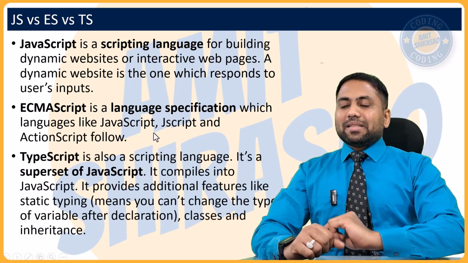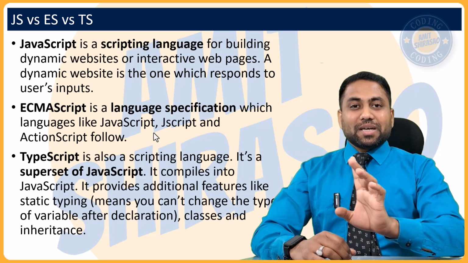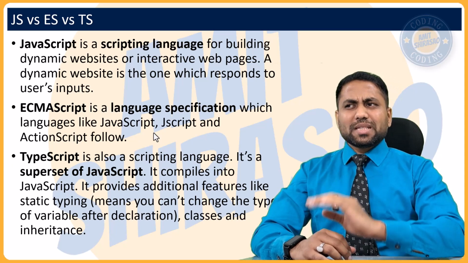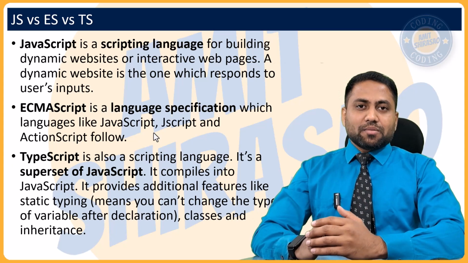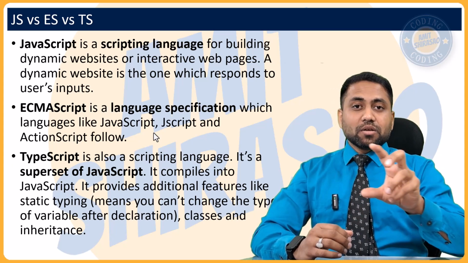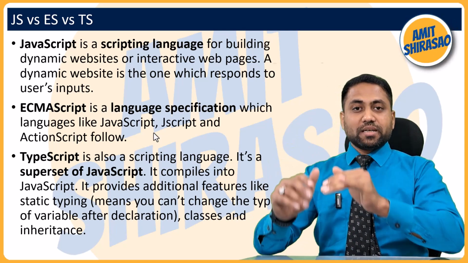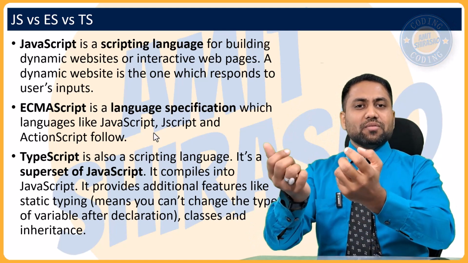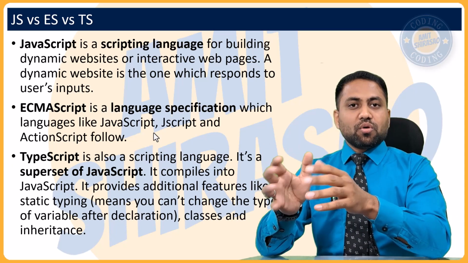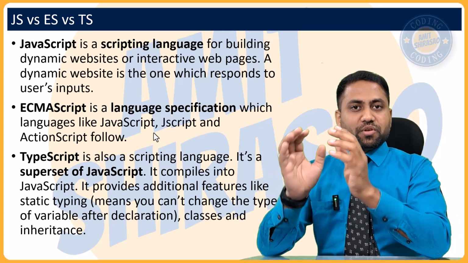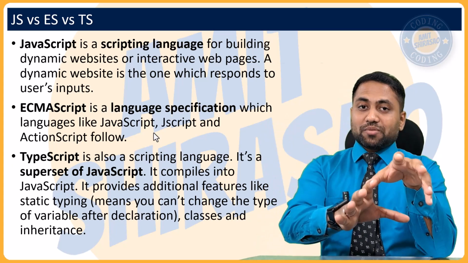Okay. Then what is TypeScript? Now TypeScript is also a language created by Microsoft. So this language is also a scripting language, but this is called a superset of JavaScript, because this language compiles to JavaScript. Now I told you what is compilation. Compilation means you first understand the entire code, convert it into byte code or machine level code, and then you feed it to the machine. So you know all the code before you start the execution. That is called compiled. So TypeScript is compiled into JavaScript.